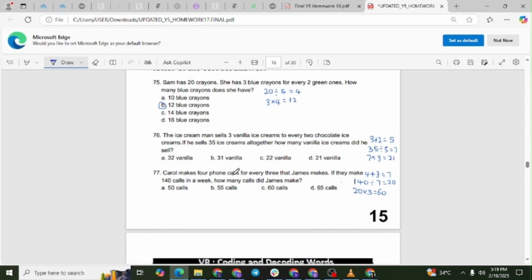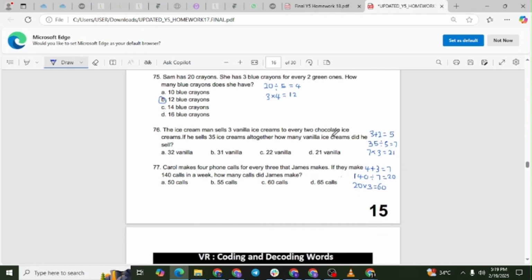Question 76. The ice cream man sells 3 vanilla ice creams to every 2 chocolate ice creams.